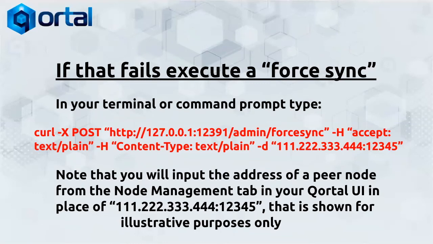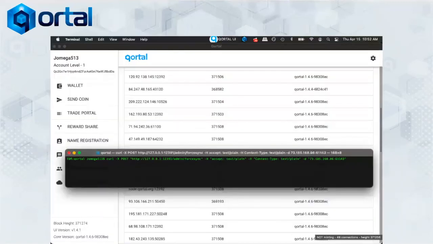You're going to go back into your Qortal user interface, into the Node Management tab, and you will input the IP address and the port of that node. You can see here I've just typed 1s, 2s, 3s, 4s, 1, 2, 3, 4, 5 as a placeholder, but you'll put in the real IP address of a node from a peer that's at the top block height, and you are telling your node to go find its way to that specific node, which will take you off the fork and back onto the main chain. It'll look something like this. Now I expanded my terminal to look a little funny for you guys, just so you can see the whole string, but that's exactly what I would type in.